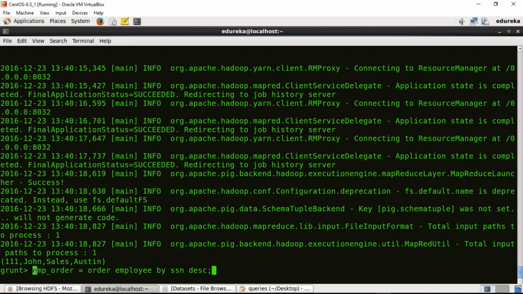Okay, so we have the relation that is EMP underscore order. Let me tell you that the name of the relation could be anything. However, you should always put a meaningful relation name, okay, so that you can easily identify which operation this relation belongs to.